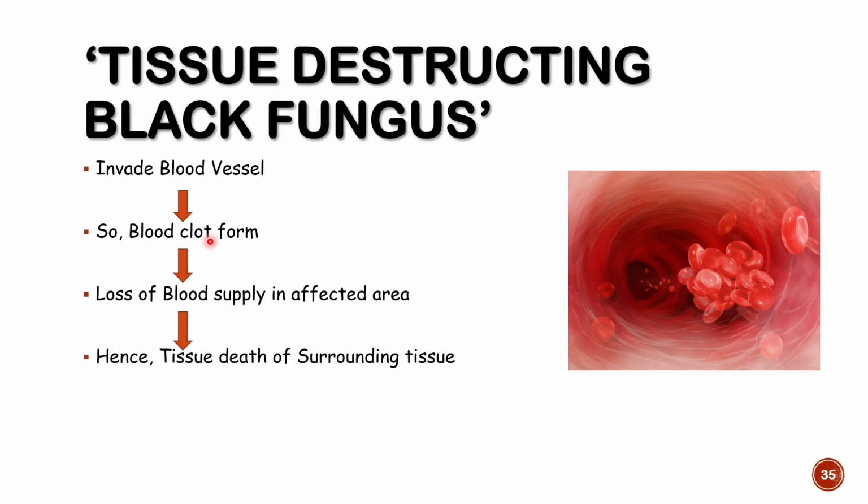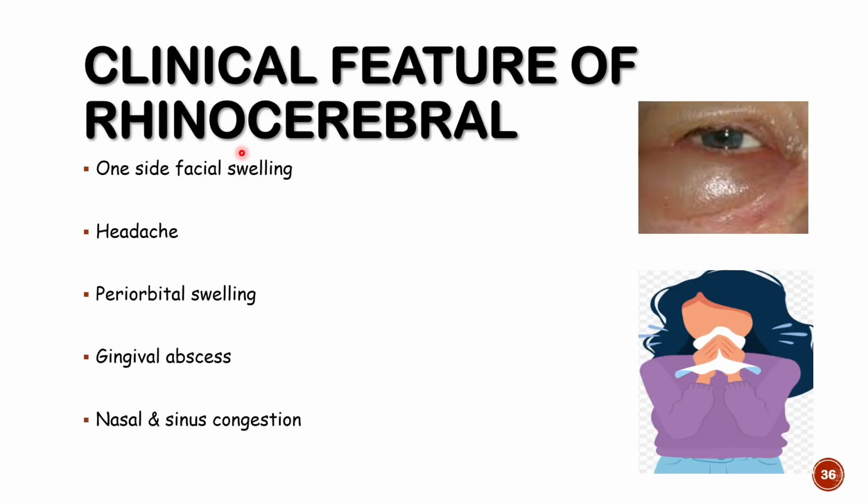The coagulation system is activated, and clot formation hampers the blood supply of the affected area. Because of this, there will be tissue death of that area. That's why it is known as a tissue destructing black fungus. They give a black discoloration to the affected tissue.